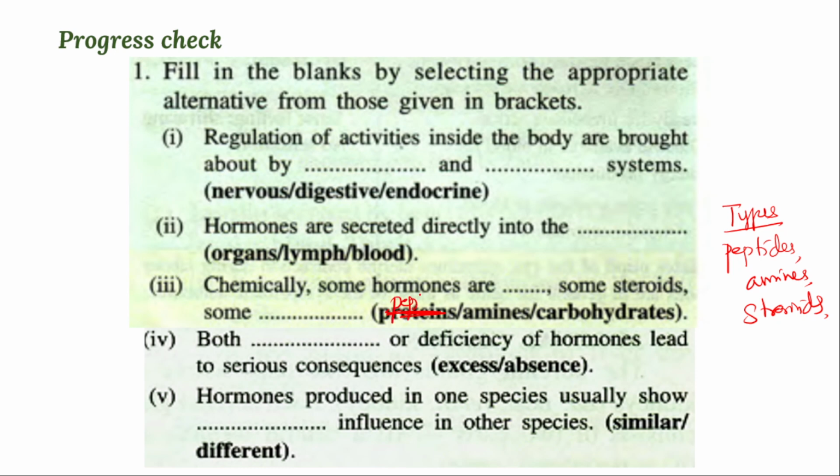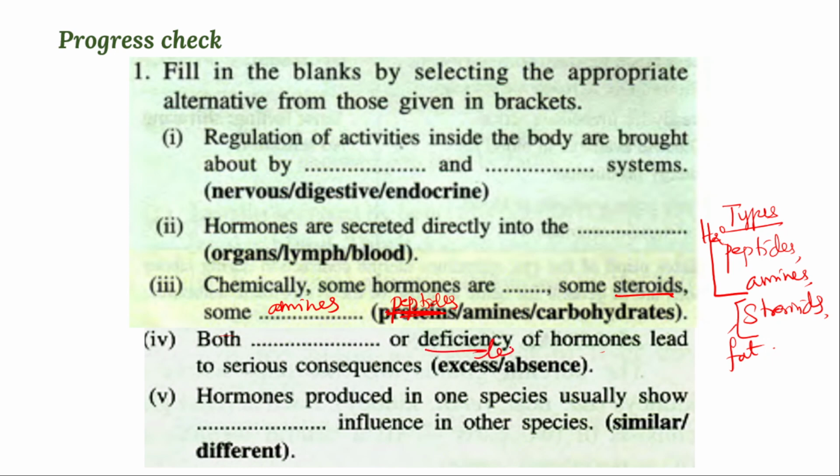First one is peptides, then steroids is already given, and the third one is amines, right? Which one is water soluble? Which one is fat soluble? You already know that peptides and amines are water soluble, and steroids are fat soluble. Remember. And the fourth question is: both dash and deficiency of hormones lead to serious consequences.